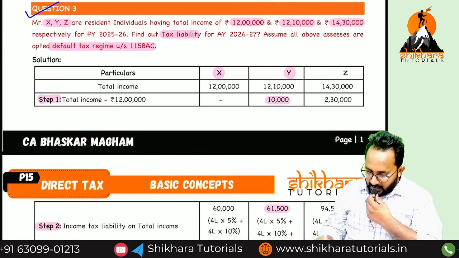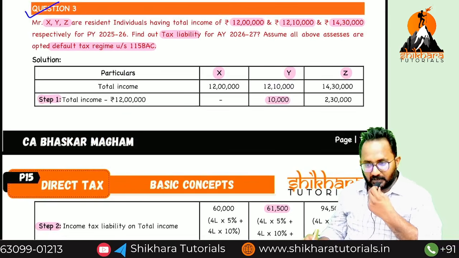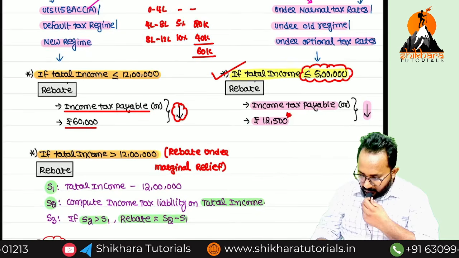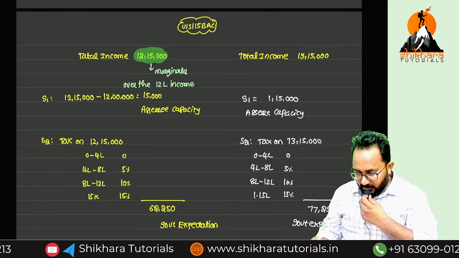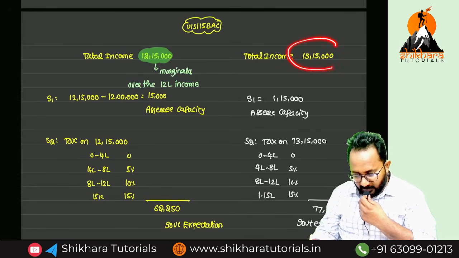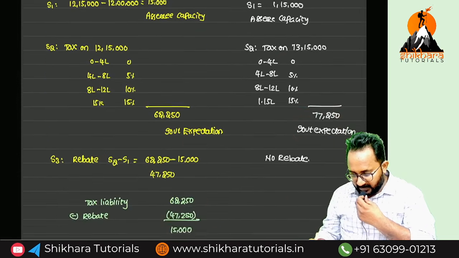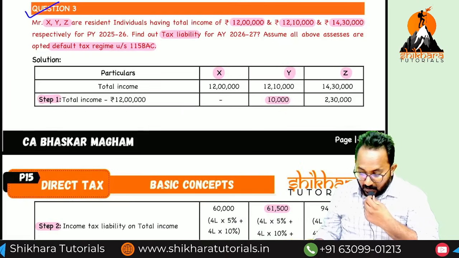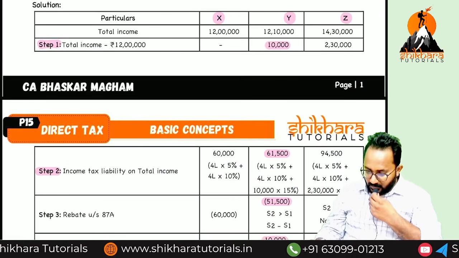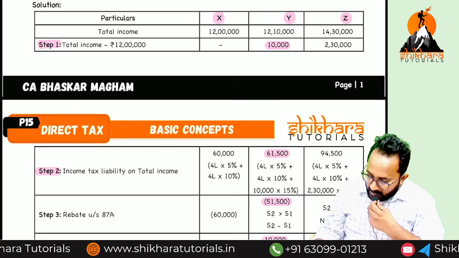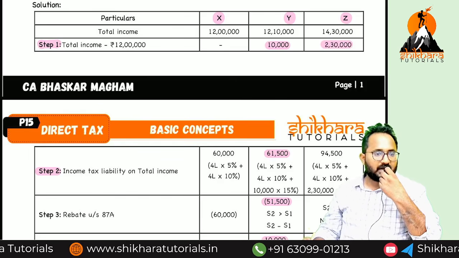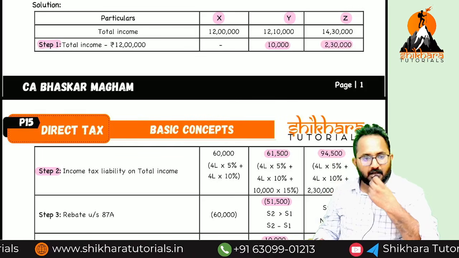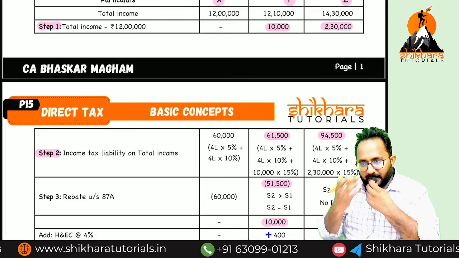Next, they have given 14 lakh 30,000. I think you know, previously in our notes we discussed what is it? 13 lakh 15,000. Marginal relief related rebate available? No. But in this question they have given how much? 14 lakh 30,000. Here more than 12 lakh how much is there? 2 lakh 30,000. This is our capability. But department expectation how much? 94,000. Easily we can pay.